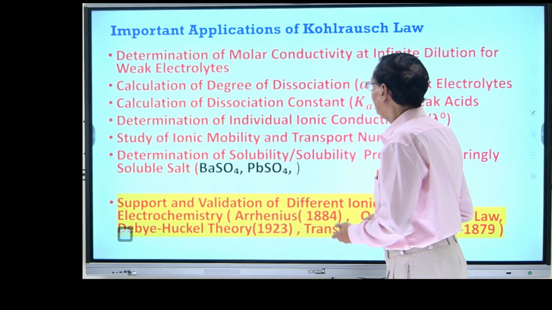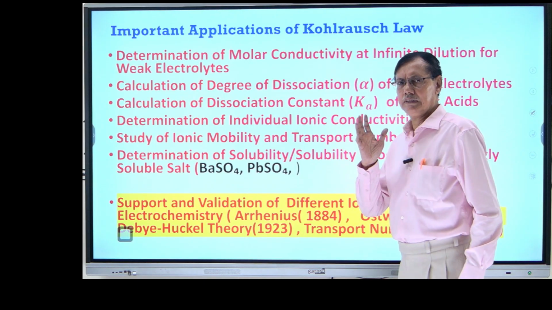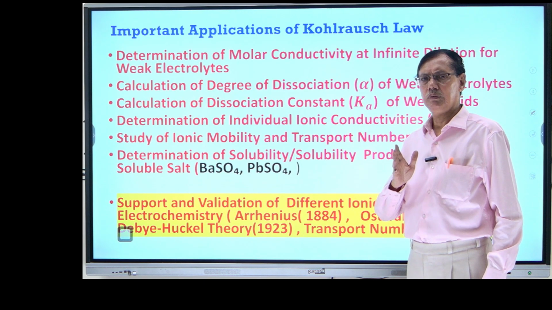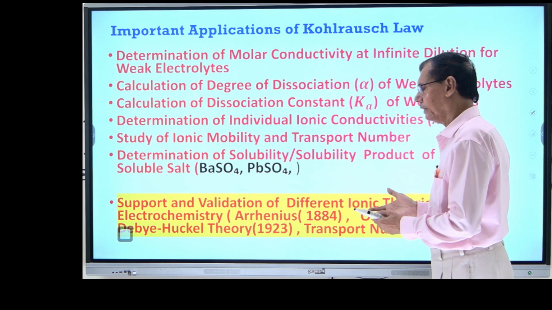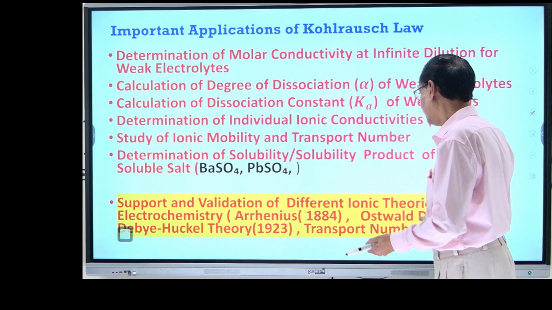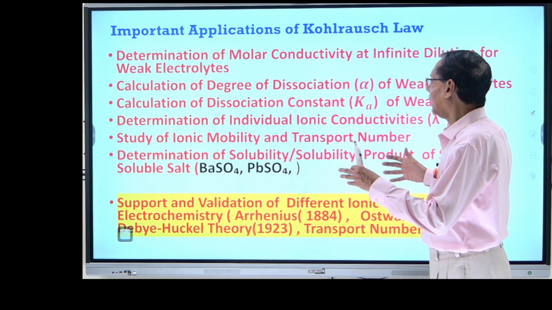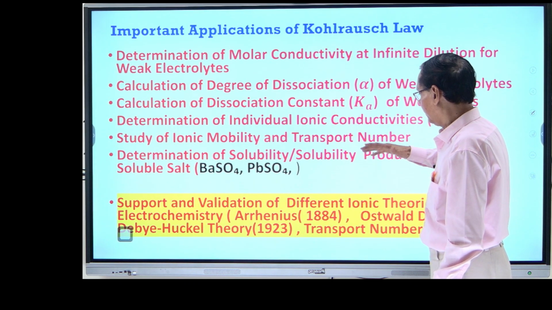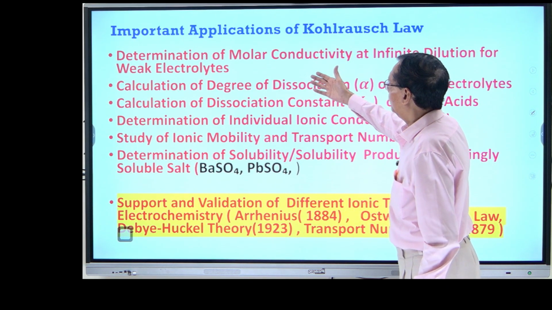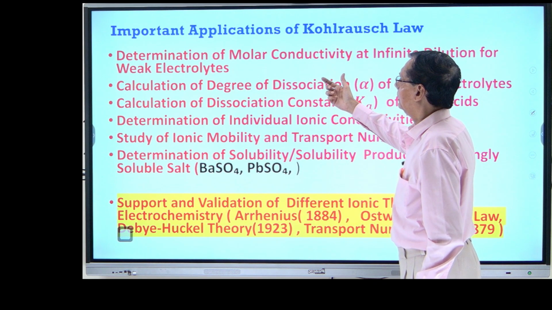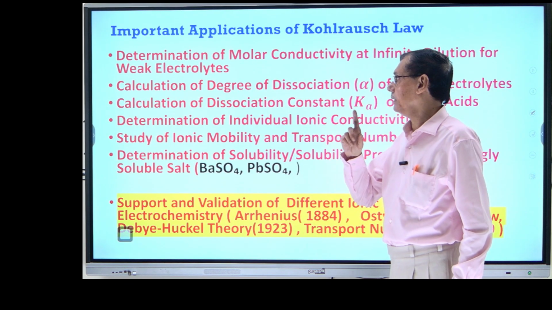Then sometimes they ask some applications of the Kohlrausch law. There are a large number of applications, and I can say to the student that the validation of different ionic theories of electrochemistry, whether it is Arrhenius or Ostwald dilution law, Debye-Huckel theory, ionic mobility, transport numbers, all are based on the theoretical and experimental results derived or given by Kohlrausch. And of course, the most important application is the determination of molar conductivity at infinite dilution for weak electrolytes.